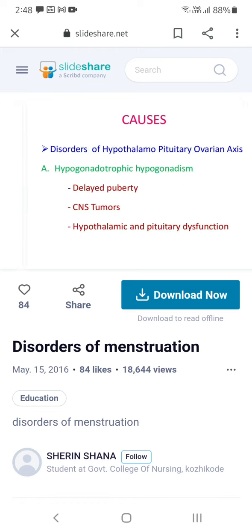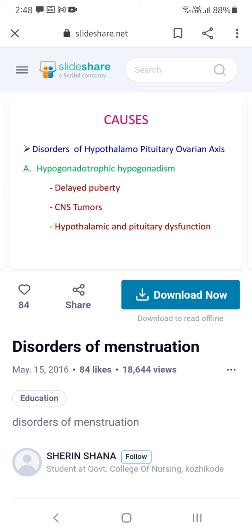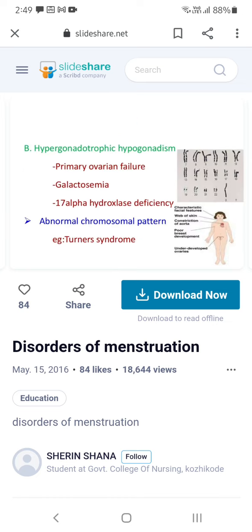That is primary amenorrhea. The causes are mainly hormonal problems. Delayed puberty, hypogonadism, sometimes tumors, sometimes hypothalamic problems, because the hypothalamus is the main gland that gives the hormones, so the pituitary and the hypothalamus may be affected.